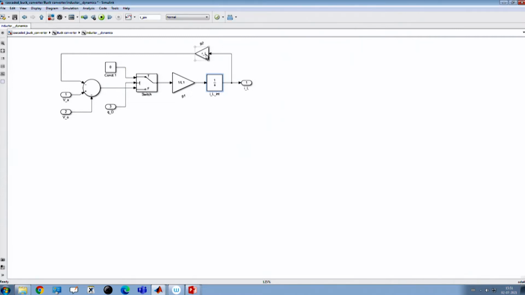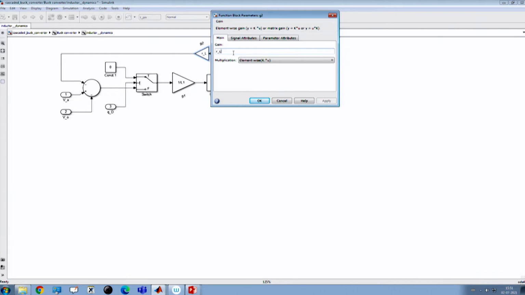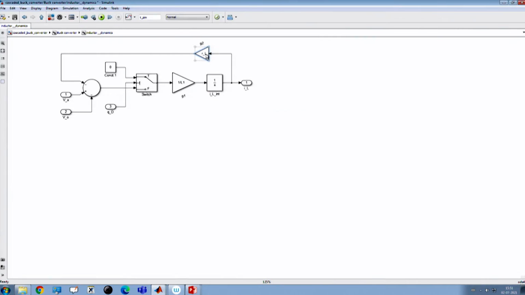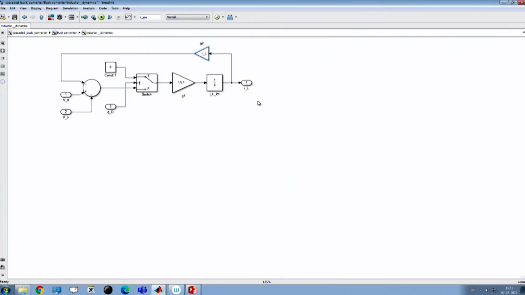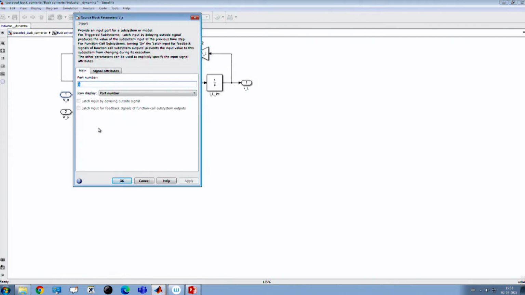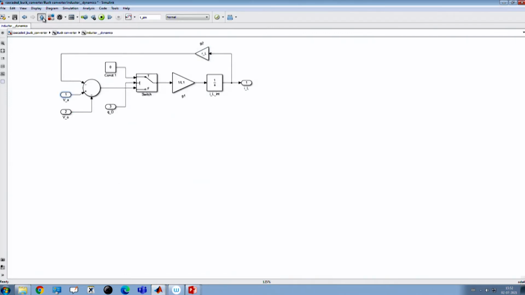For the sake of simplicity, I have considered the parasitic DCR of the inductor the same, but you can also choose a different value for inductor L1. I just wanted to keep this simple, so you need to simply update this parameter value. All the other things are the same, there is no change here.